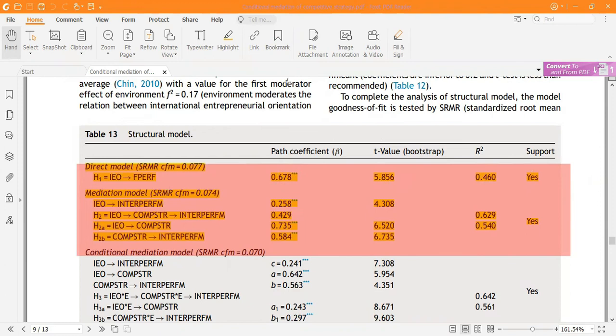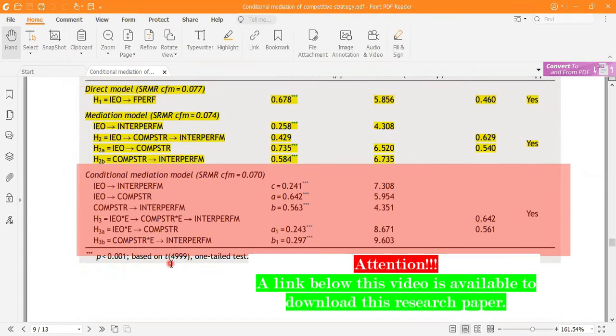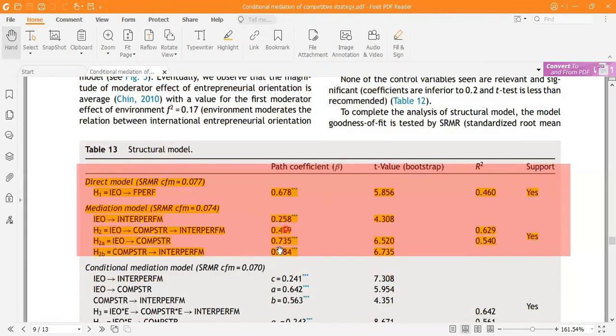These three statistics are significant at the level of 0.001, based on bootstrapping with a 5,000 sample size. Then the mediation effect is there, and all the mediation effects are significant. As the variance accounted for is between 20% and 80%, we can conclude that there is a partial mediation in this model.